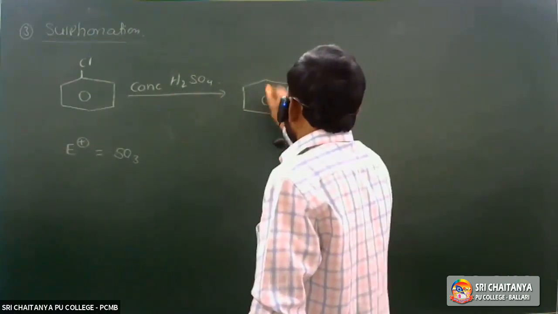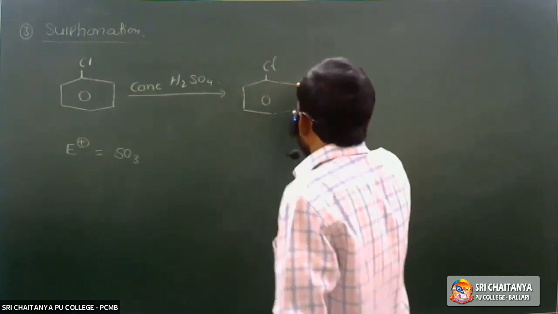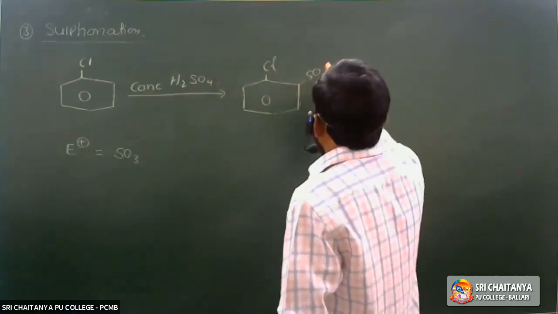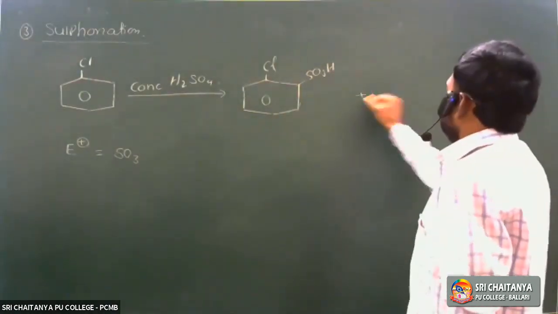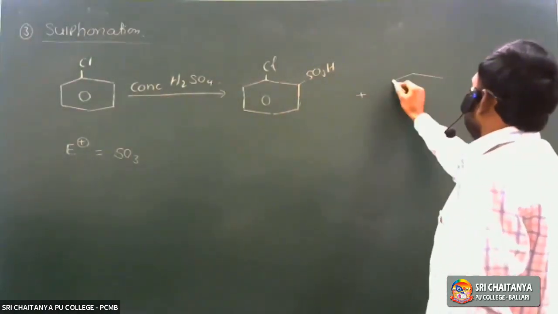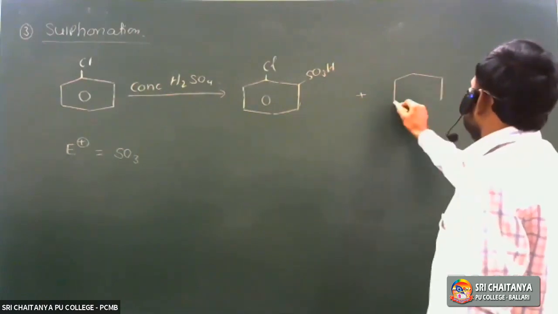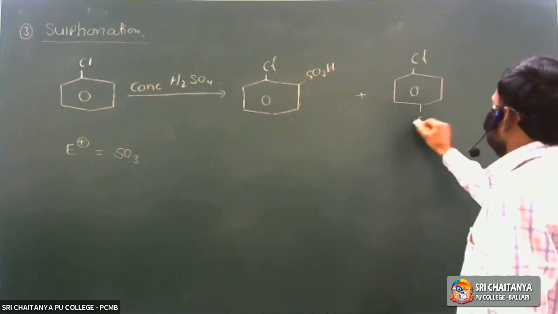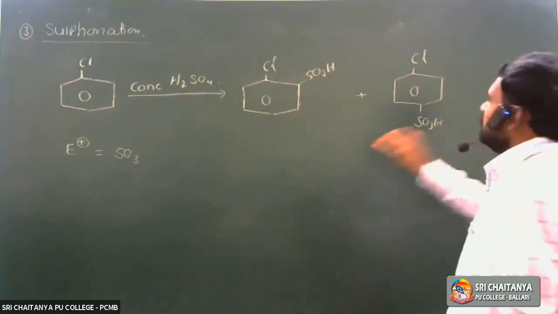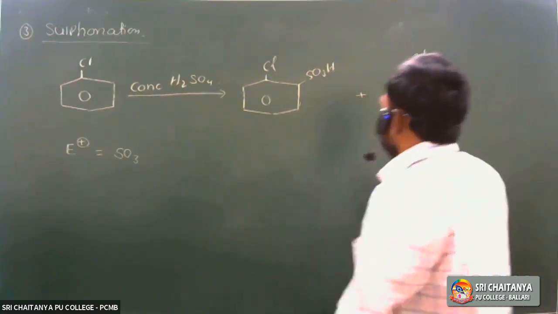So it is a benzene ring with Cl, and here the SO3H group, benzene sulfonic acid. This is the ortho isomer. Next is the para isomer: a benzene ring with Cl, and next the SO3H. So this is the ortho isomer, and this is the para isomer.